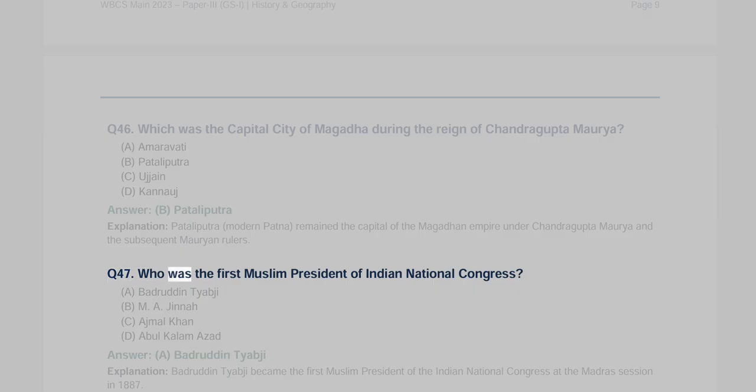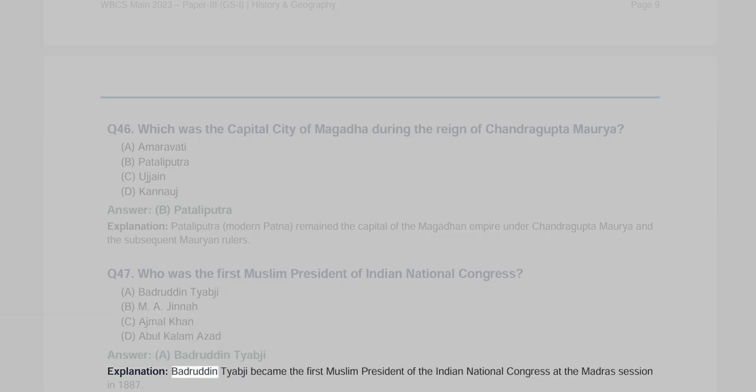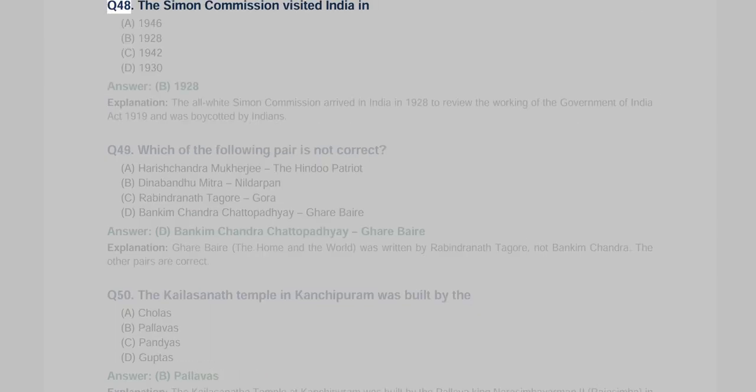Q47. Who was the first Muslim president of the Indian National Congress? A. Badruddin Tyabji, B. M.A. Jinnah, C. Ajmal Khan, D. Abul Kalam Azad. Answer A. Badruddin Tyabji. Explanation: Badruddin Tyabji became the first Muslim president of the Indian National Congress at the Madras session in 1887.